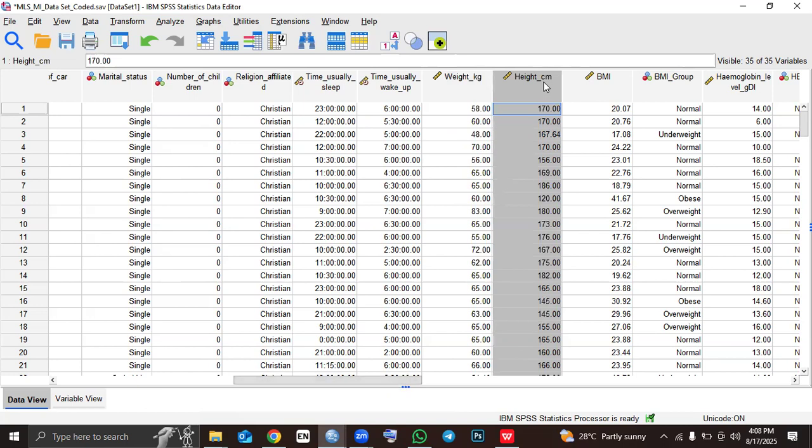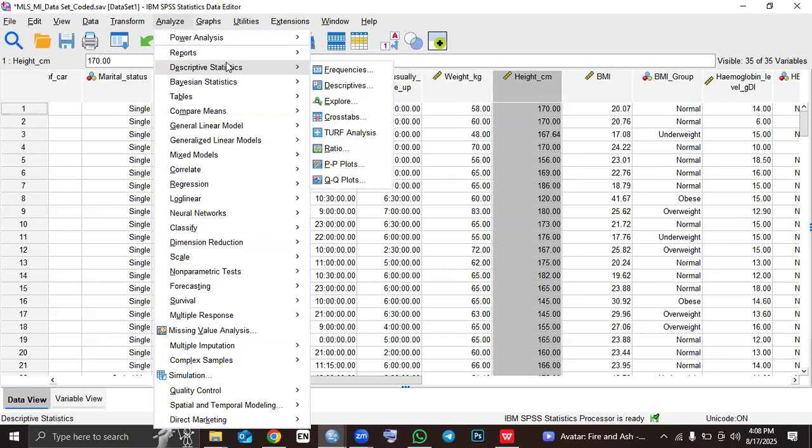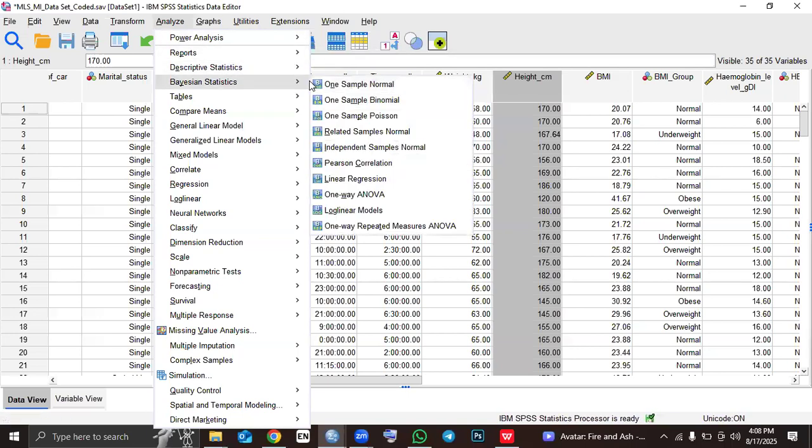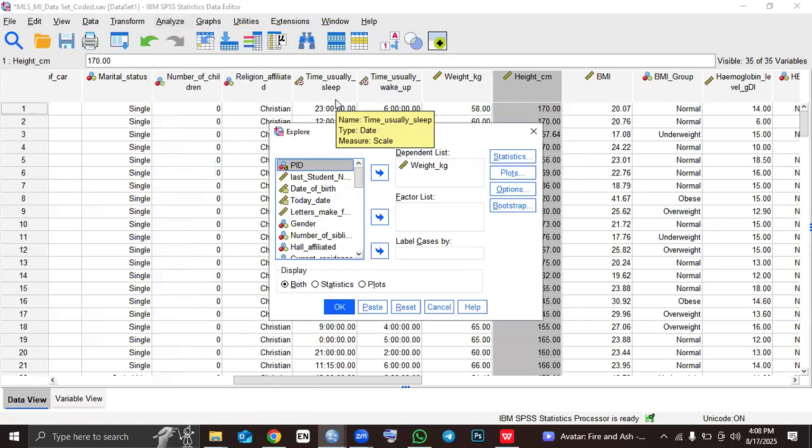In order to know whether it is parametric or not, we have to run a normality test. To run a normality test, you come to analyze, then go to descriptive statistics, then go to explore.